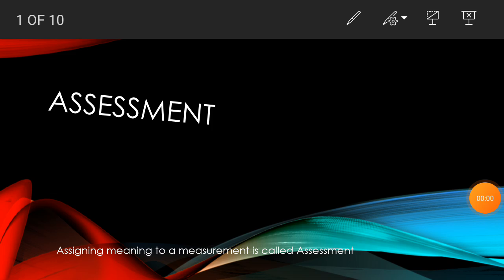In the previous class, we discussed the test, examination and measurement. Here, we are going to discuss the term assessment, and then evaluation. In the last class, we discussed what measurement is: assigning some numerical value with some units or decimals to a particular test report is known as measurement. So, then what is assessment? Assigning some meaning to a measurement is called assessment.